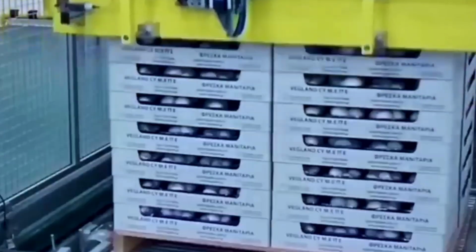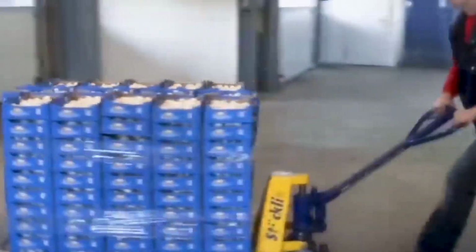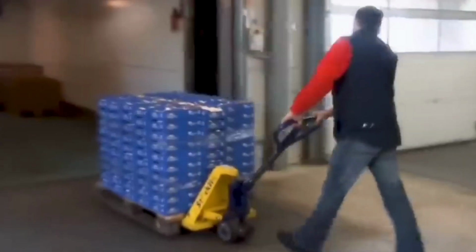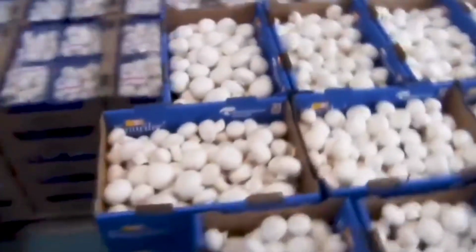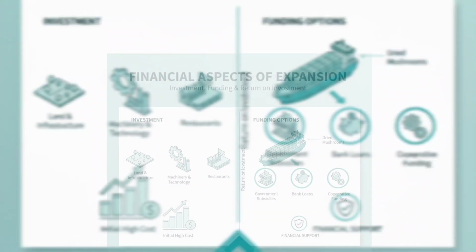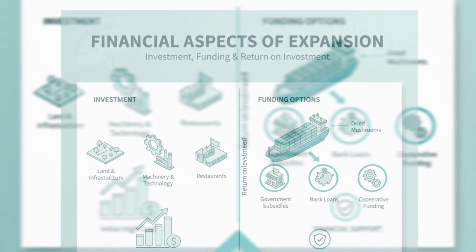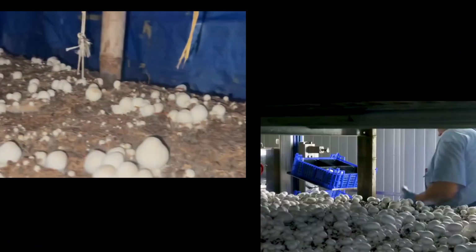Financial aspects of expansion. Expanding a mushroom farming facility requires investment in land, buildings, machinery, and technology. While the initial cost is high, the return on investment is attractive because of the strong demand. Government subsidies, bank loans, and cooperative funding options may also be available to support expansion projects.